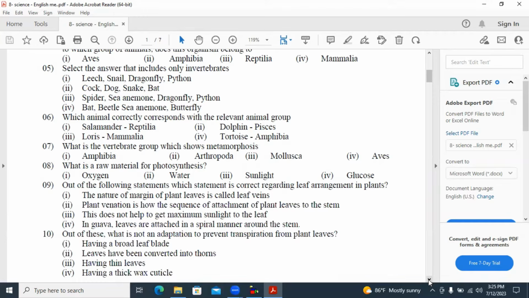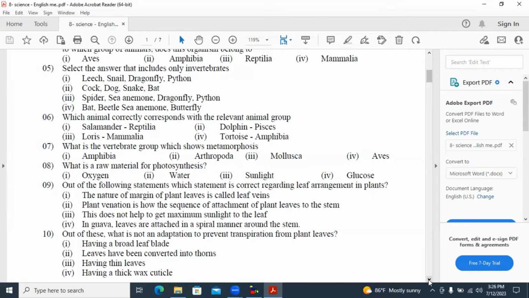Sixth one, which animal correctly corresponds with the relevant animal group? Sixth one, answer number 3 is correct. Loris belongs to the group Mammalia. Salamander is for the Amphibia group. Dolphin is in the Mammalia group. And tortoise is in the Reptilia group.